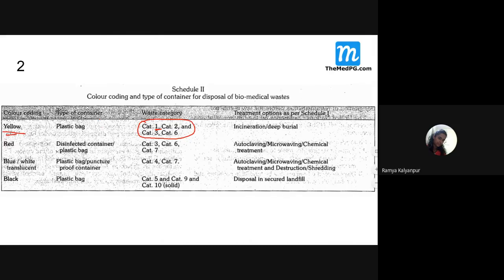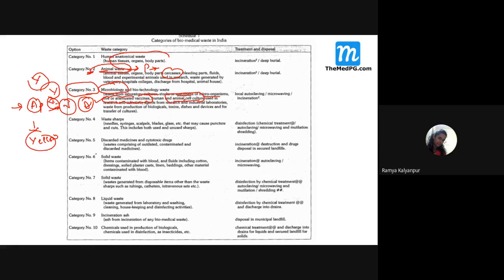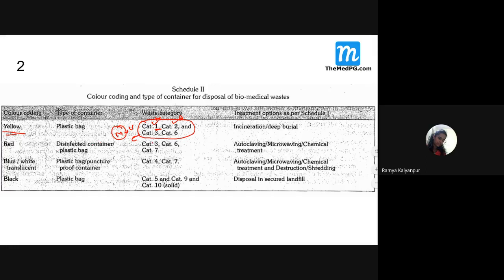So then again, category 1 is human waste, category 2 is animal waste, category 3 is all our tiny microbes. So all these microbiological waste, vaccines, all these are disposed in category 3. Then what else is disposed? That is category 3, that is solid waste. That is all the blood containing cotton, swabs or beddings, all these things again they are disposed in yellow color only. Then water disposed in red color. Red color again of possibly all these microbiological related waste, and even category 6. That is all the beddings, all this.